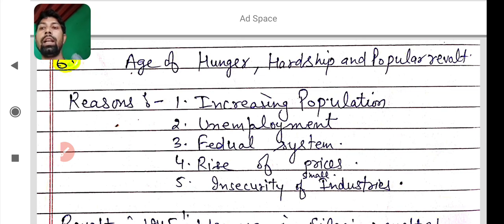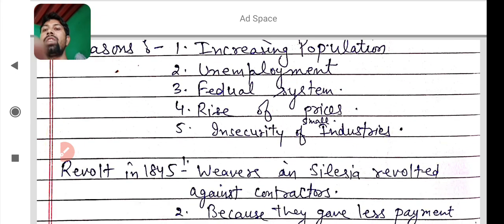So a rise in price is also a reason of popular revolt in Europe at that time. And next is insecurity of industries. Small industries were not secured by the government, the different monarchies. I hope you learned the reasons of that hunger, hardship, and revolt in Europe.